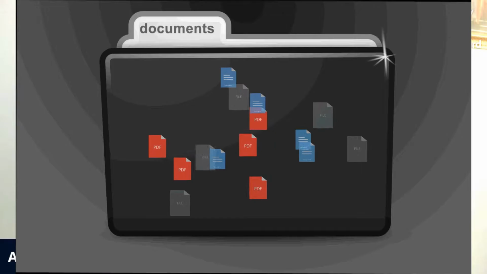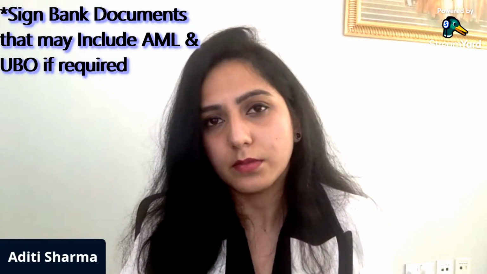This is something I'm talking about, the signatory. So if you are the shareholder who is going to open the bank account, you will be the signatory. One time you have to visit the branch of the bank with your original passport, your original Emirates ID, and company documents, as I mentioned. When you go there, your signatures will be taken on some of the documents, and there is also a process of UBO and AML signatures.